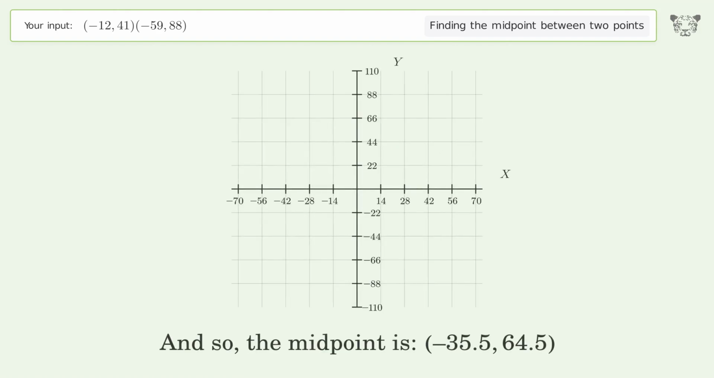And so, the midpoint is negative 35.5, 64.5.